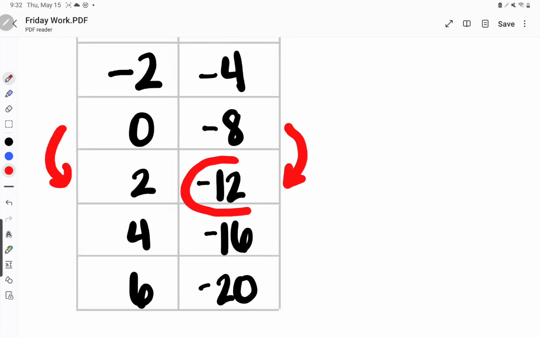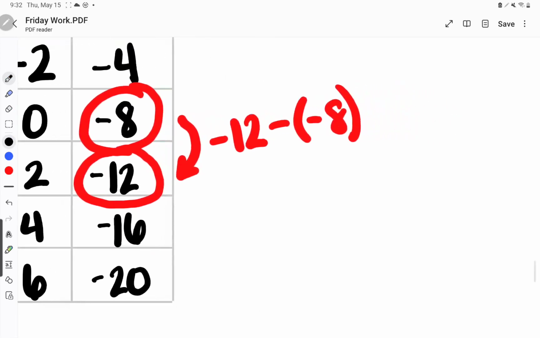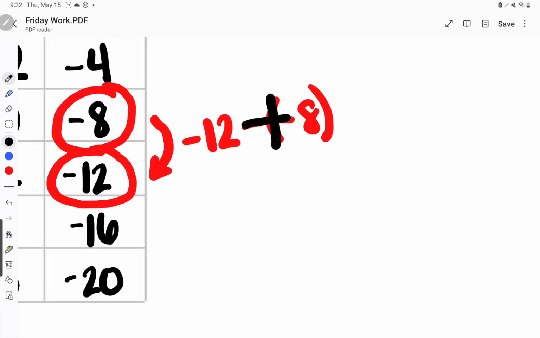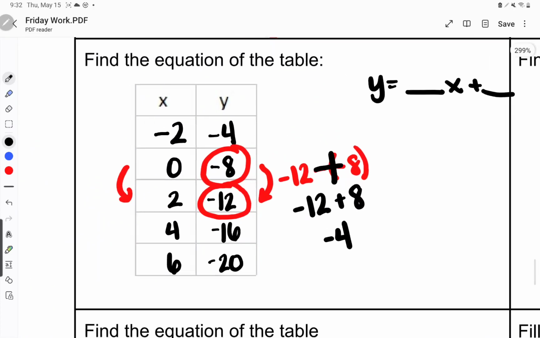I'm going to subtract my bottom number, which is -12, minus my top number, which is -8. Well, if we look right here, we have two negatives that are right next to each other. What happens if we have two negatives right next to each other? They change into a positive. So now I have -12 plus 8. And are those same signs or different signs? Different signs. Different signs add or subtract. Subtract. So I do 12 minus 8, which gives me 4. And then I keep the sign of the bigger number, so that's -4.